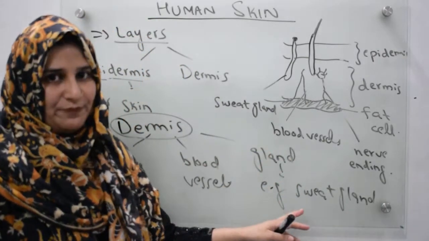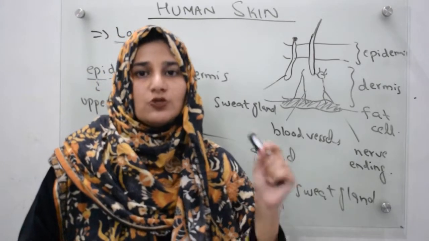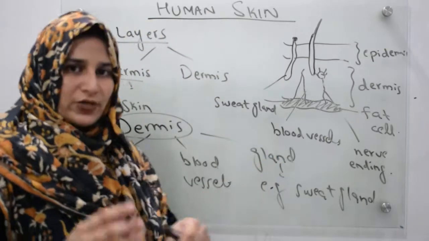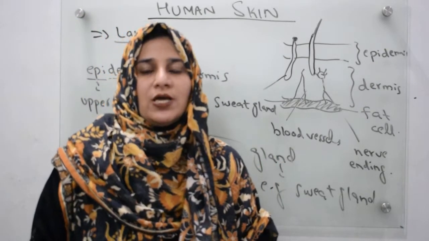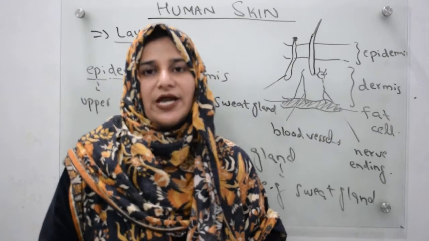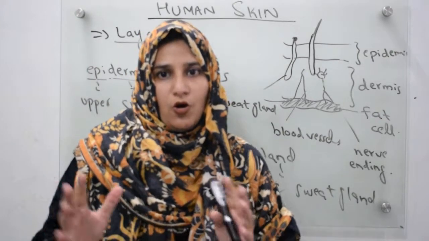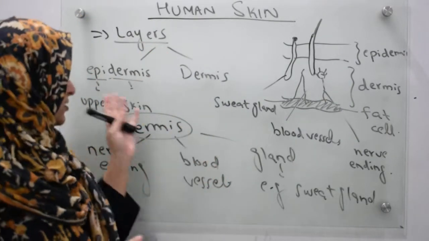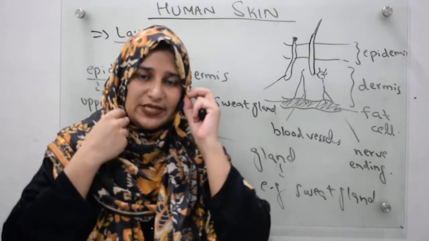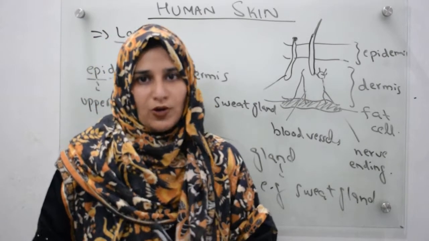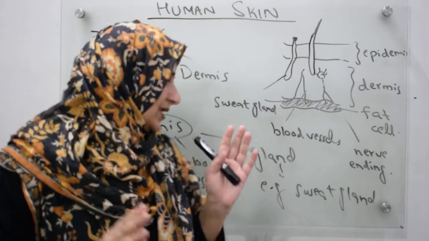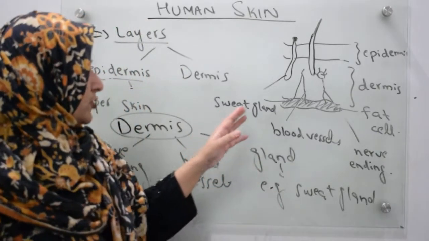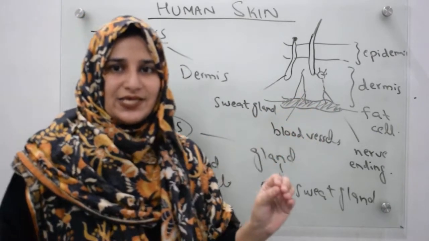For example, sweat glands. What are sweat glands? Sweat glands are those glands that produce sweat in your body. Plus more glands are also present. They are not mentioned in your book, but they are known as sebaceous glands that produce oil on your skin. We have discussed the layers: epidermis and dermis. Dermis contains all the nerve endings or neurons plus blood vessels plus glands, such as sweat glands that produce sweat. Below the dermis there is also a layer of fat cells.